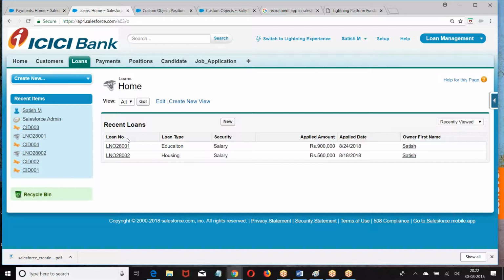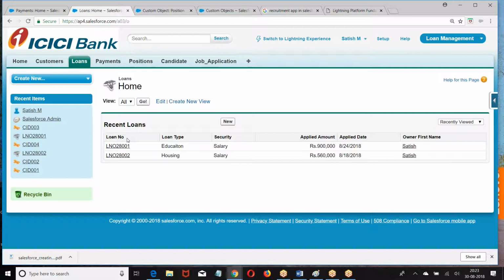You cannot create this master detail. Now in that case, how to create a master detail? If there is already some data and I want to create a master detail, how will you create it? On an object which already contains the data, how will you create a master detail?